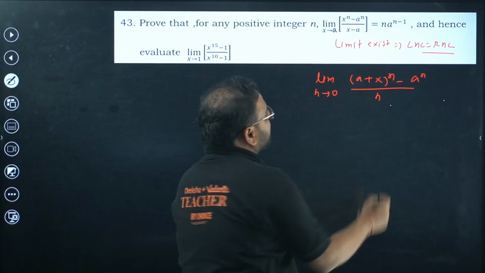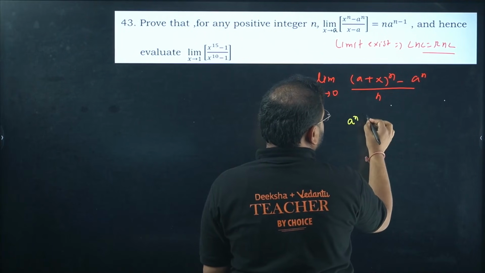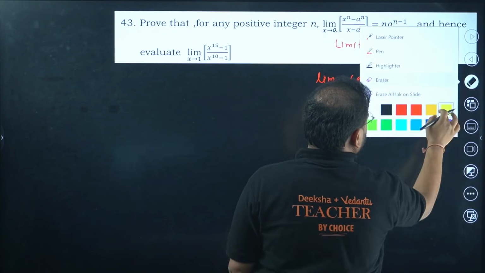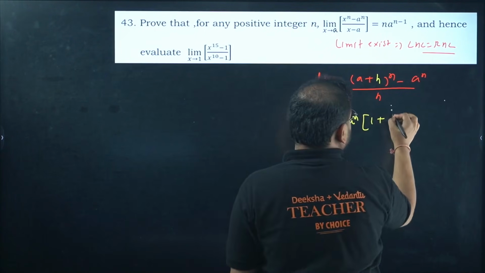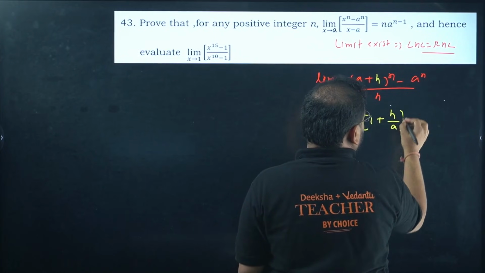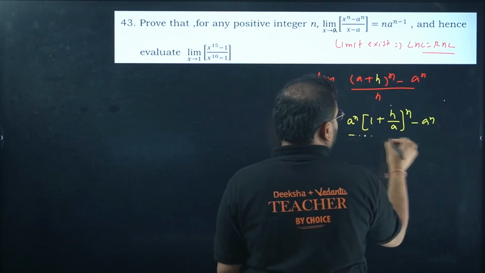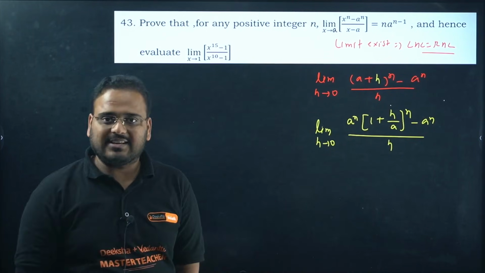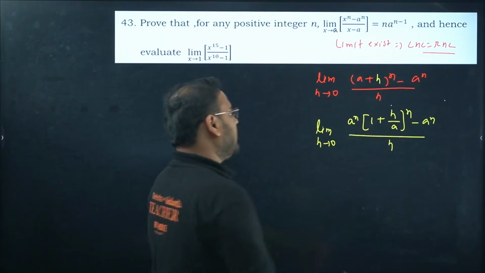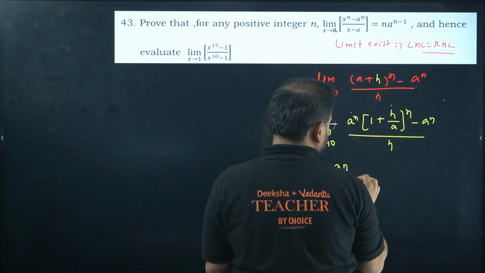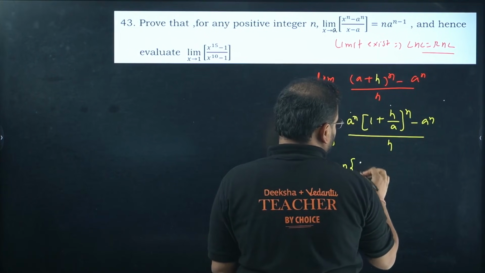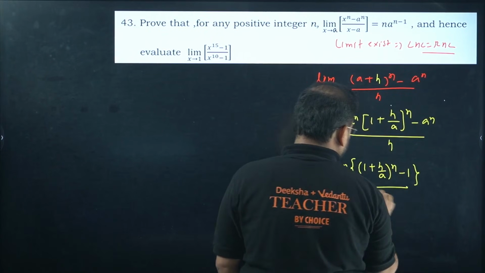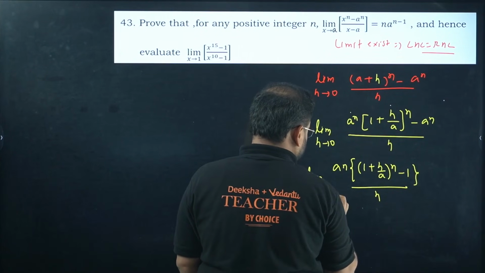Okay, now let's do one thing. Take a common from here. You get a power n outside, and this becomes 1 plus, excuse me, there's a mistake. This is not x, this is h. So it is (1 plus h upon a) power n minus a power n, divided by h, limit h tends to 0. I have taken a outside the bracket, so it becomes a power n, of course. I can take this a power n outside, common. I'll have this as a power n times ((1 plus h by a) power n minus 1) divided by h, with limit h tends to 0.